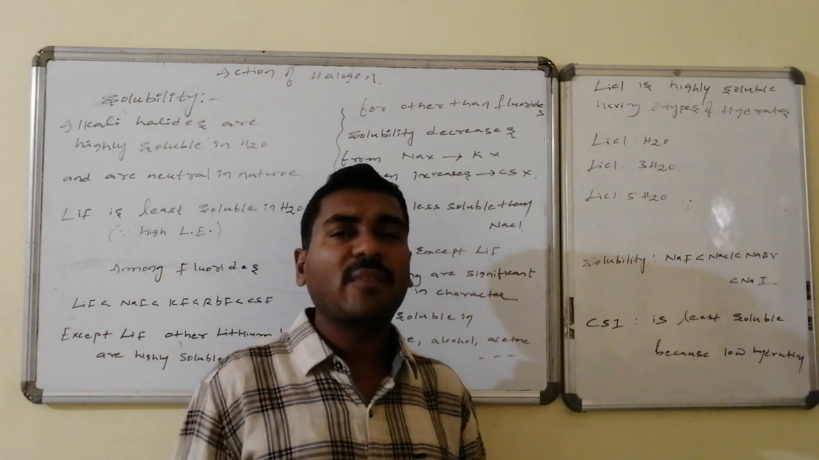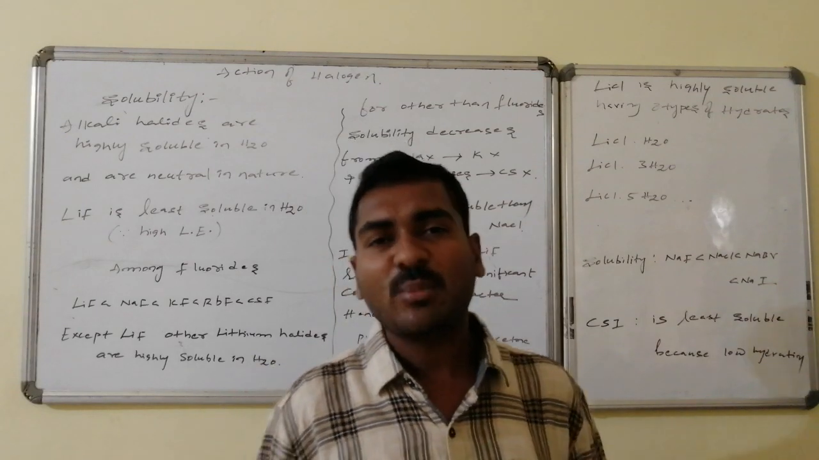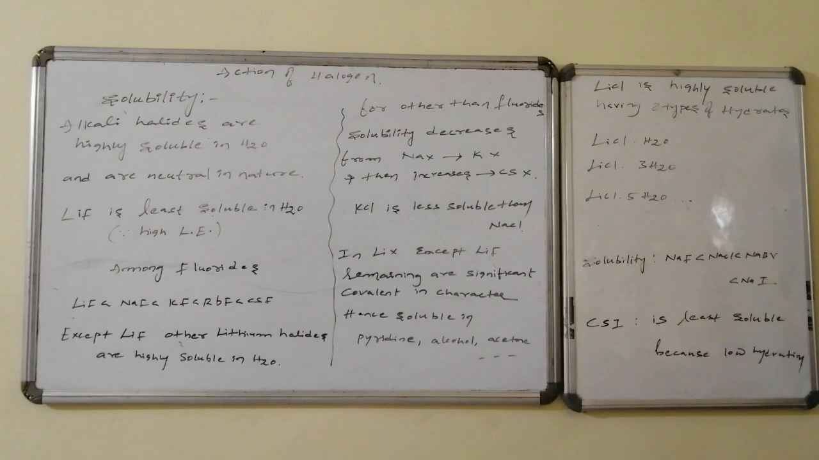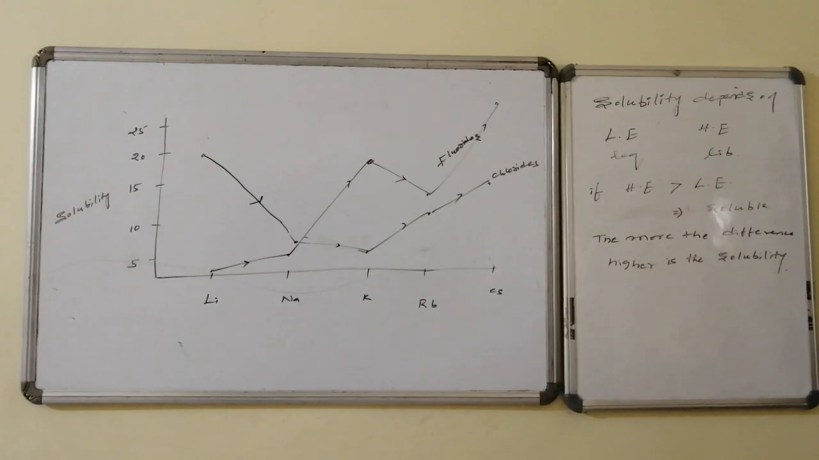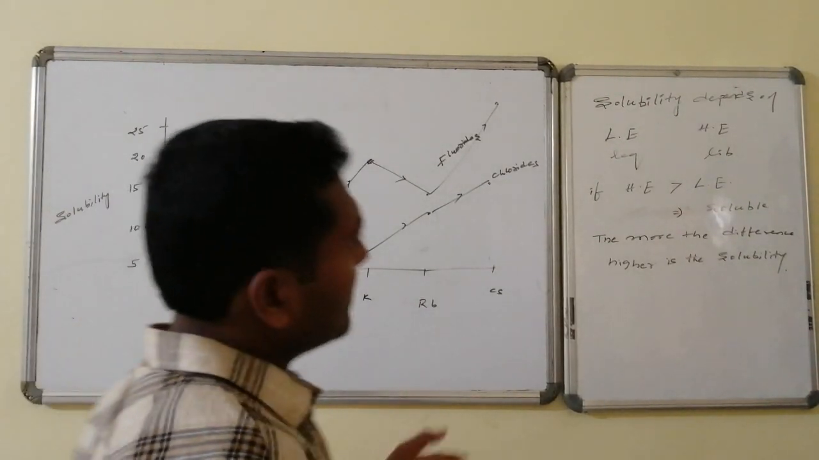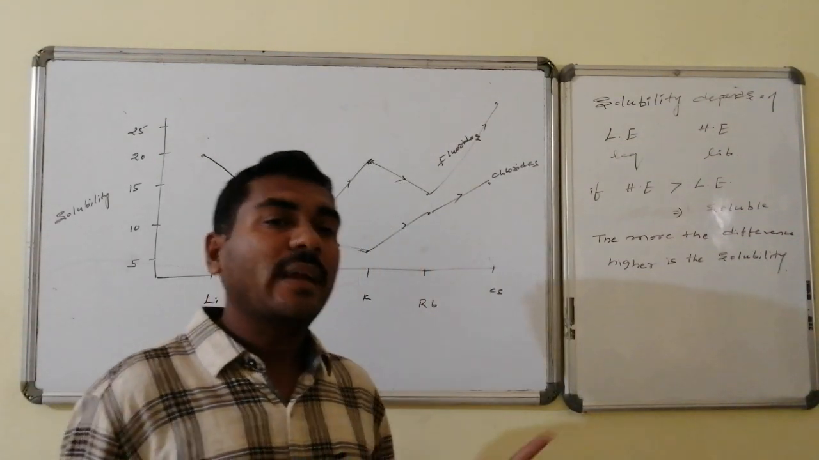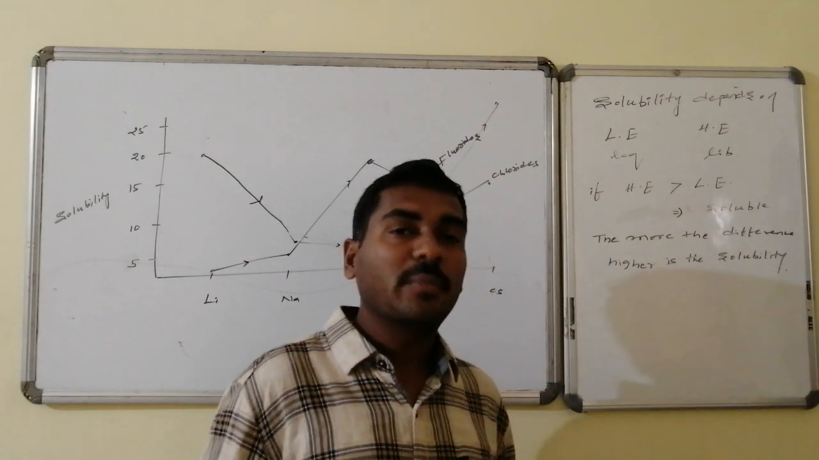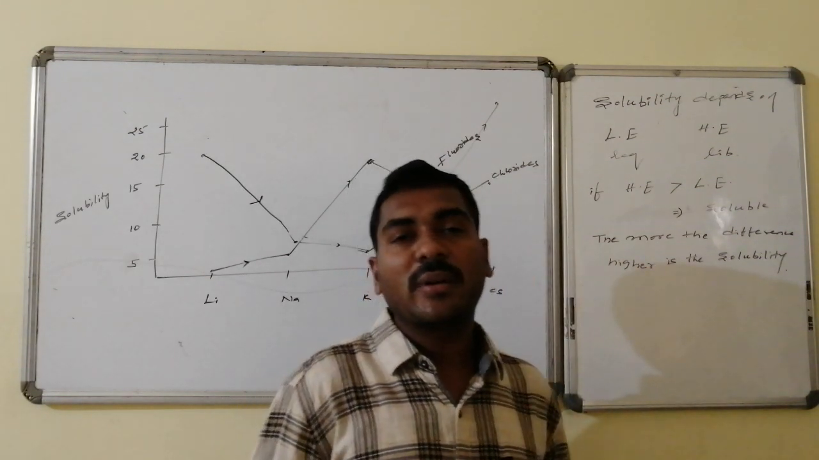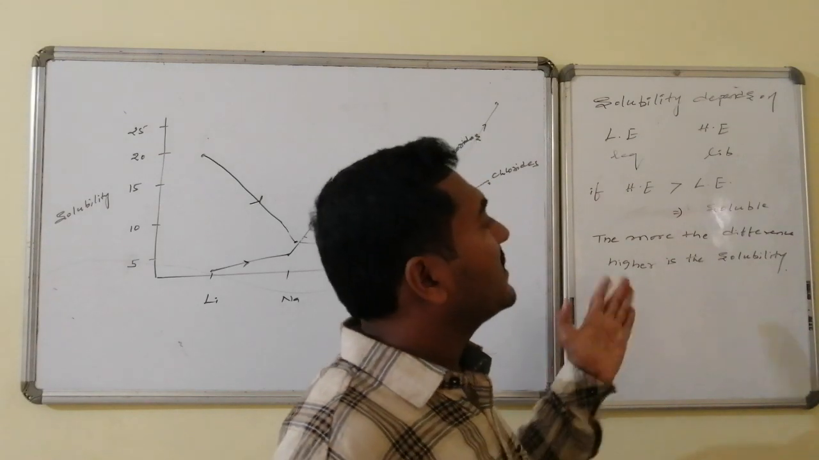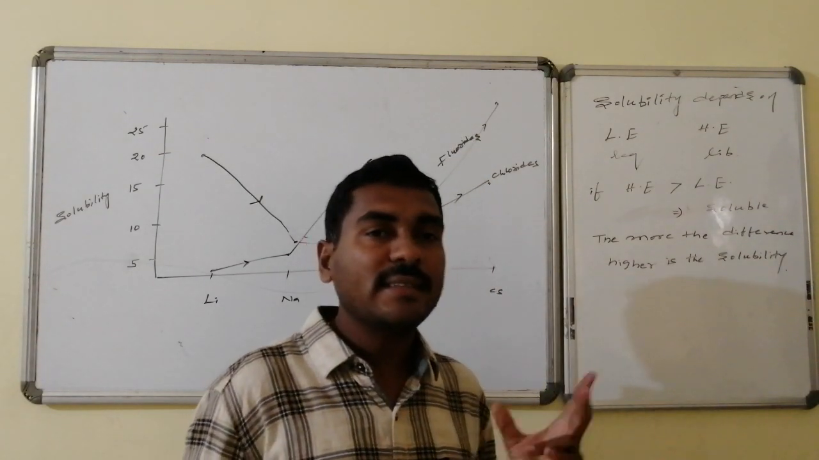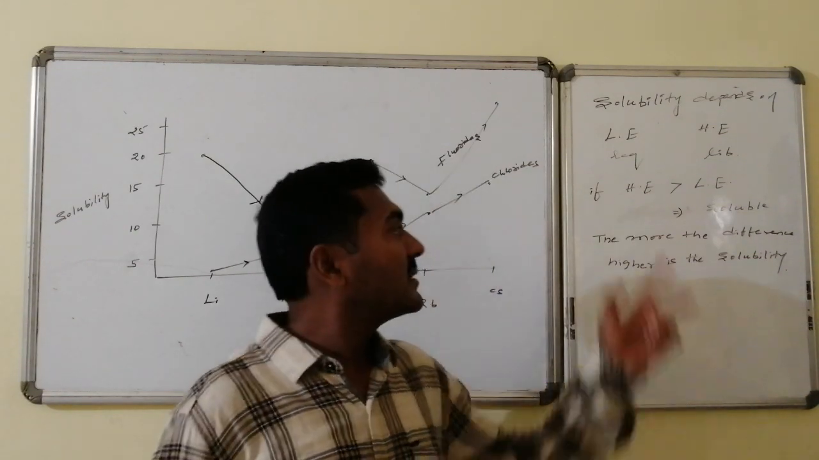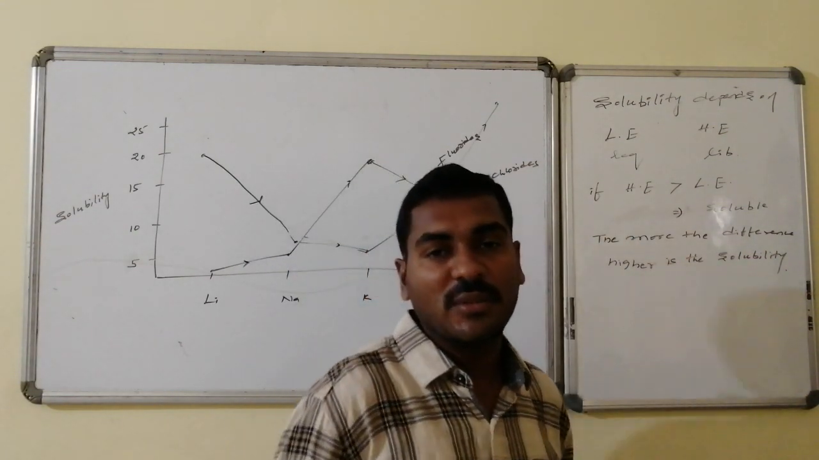Let us go for the graphical presentation of solubilities, so that it becomes easier to a certain extent. The basic reason for solubility is lattice energy as well as hydration energy. Lattice energy is the energy required to break the crystal. Hydration energy is the energy liberated when the ions are surrounded by water molecules. If hydration energy dominates the lattice energy, then the compound is expected to be soluble. The greater the difference between the hydration and lattice energy, the more the solubility.